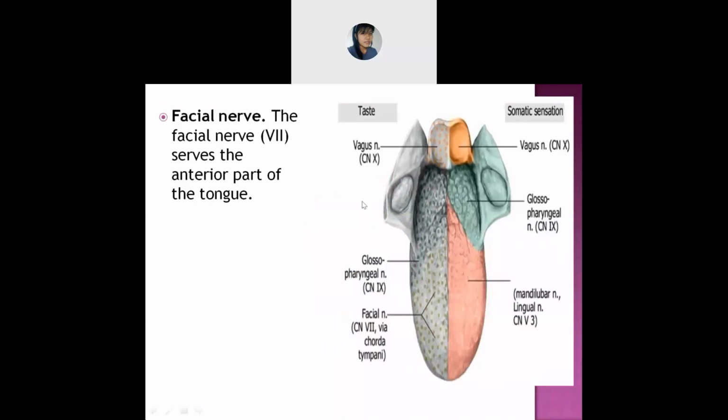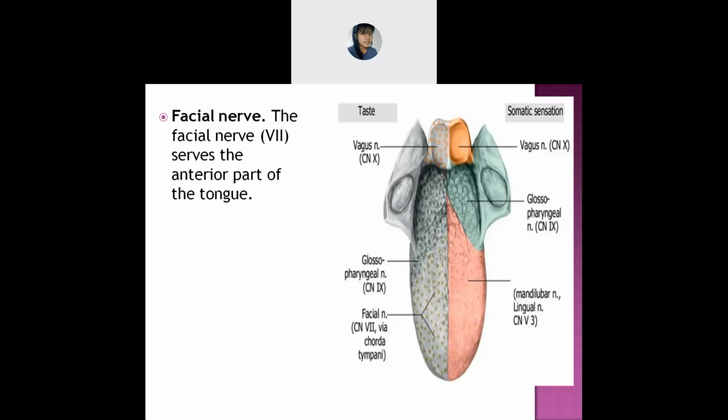Okay, next is the facial nerve. The facial nerve is also included in your tongue. What was the number of the facial nerve among the cranial nerves? All this we have already discussed in the nervous system, so it's not new to you.